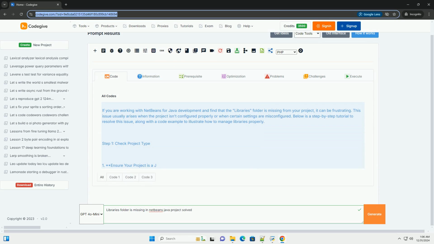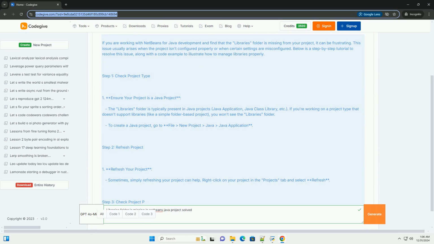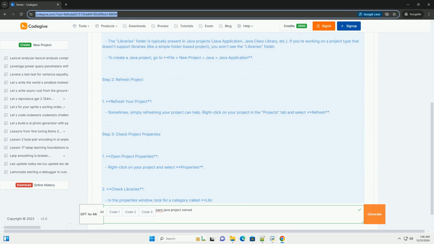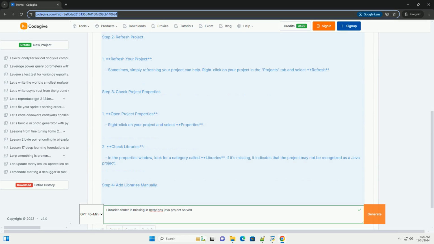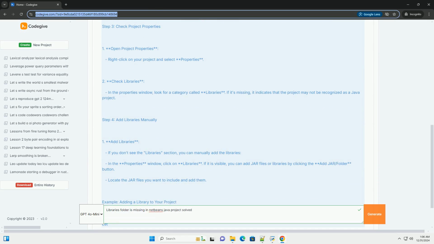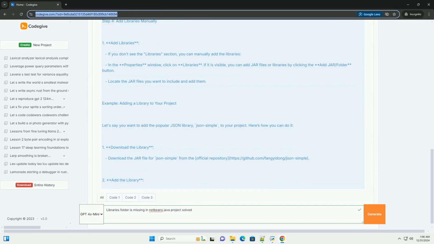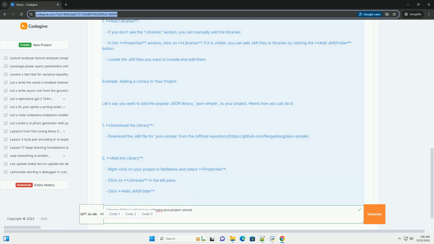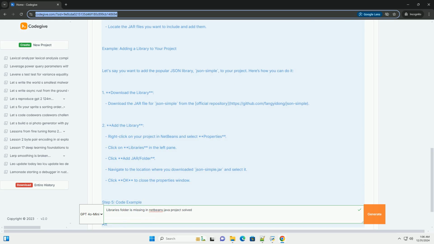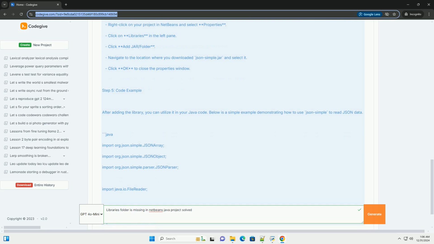If you are working with NetBeans for Java development and find that the libraries folder is missing from your project, it can be frustrating. This issue usually arises when the project isn't configured properly or when certain settings are misconfigured. Below is a step-by-step tutorial to resolve this issue, along with a code example to illustrate how to manage libraries properly.